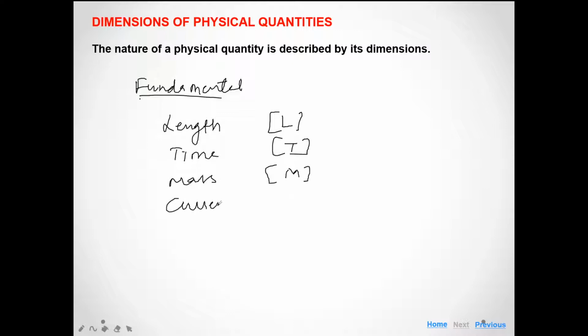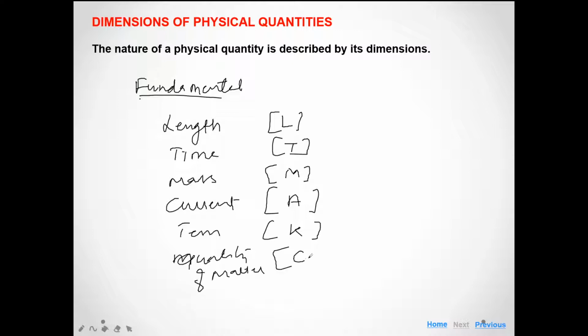The dimension of current is represented by A, for ampere. Now the temperature, Kelvin, K. Quantity of matter is represented by the mole, that is MOL. And the intensity is represented by the candela, that is CD. So these are the 7 fundamental quantities, and they are represented by L, T, M, A,